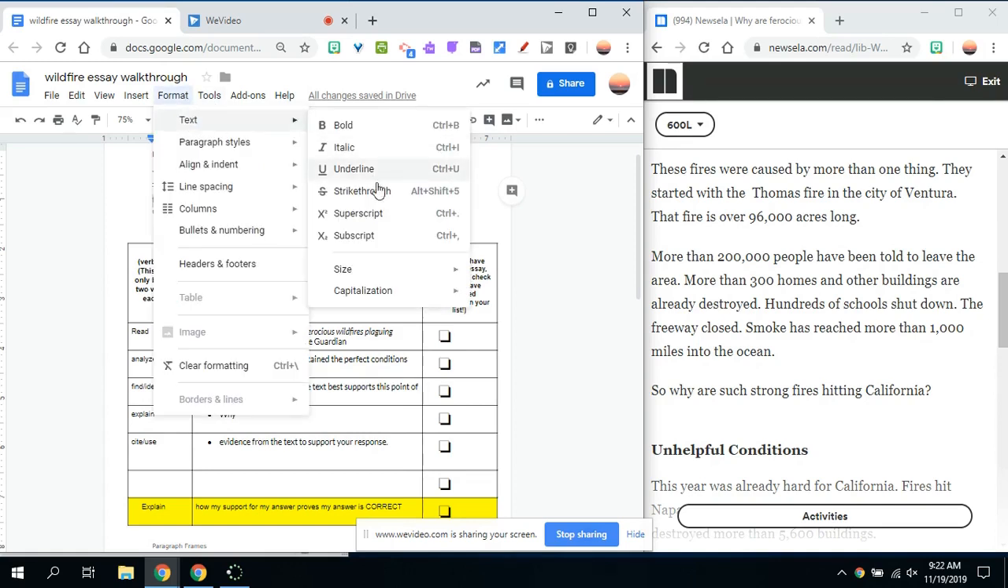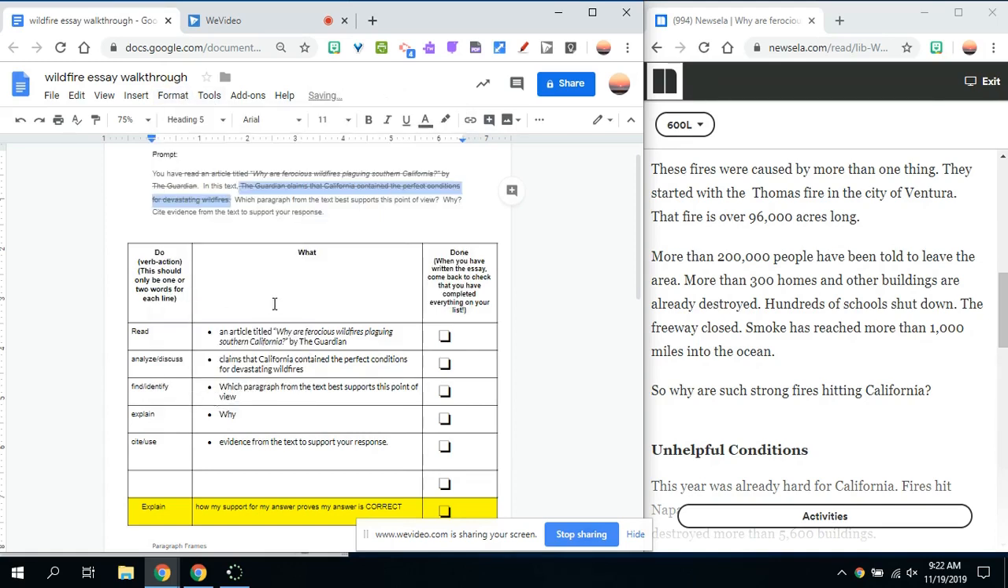Next, it says, which paragraph from the text best supports this point of view? Well, for me to find which paragraph from the text supports that point of view, I have to find that section in the text. So I have to find or identify which paragraph from the text best supports that point of view.